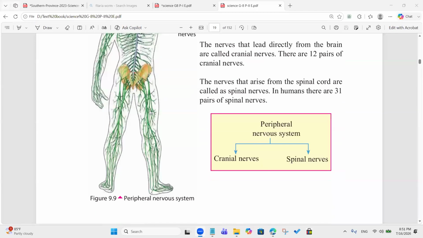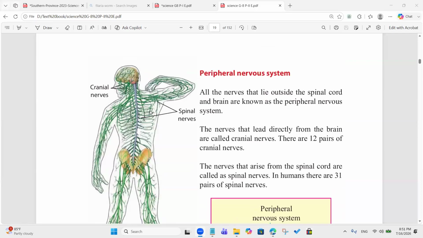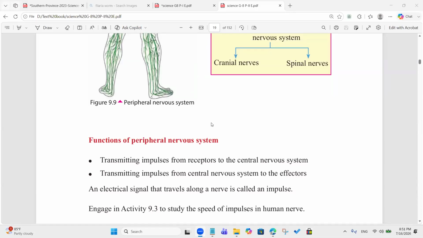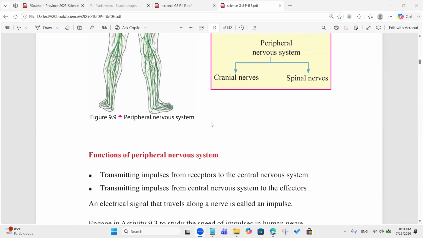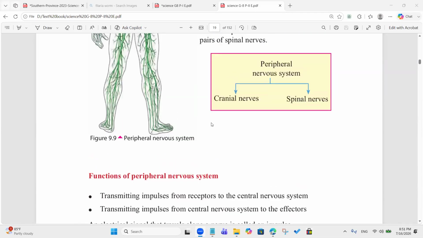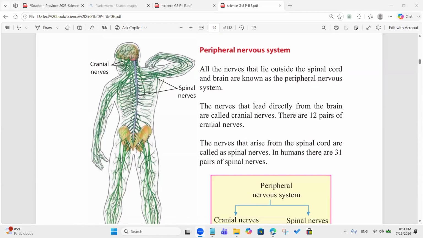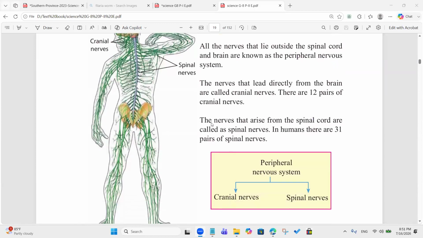It's done by these peripheral nerves. So the peripheral nerves divide into 2 parts known as cranial nerves and spinal nerves. The cranial nerves are located at the brain, and spinal nerves are located at the spine.